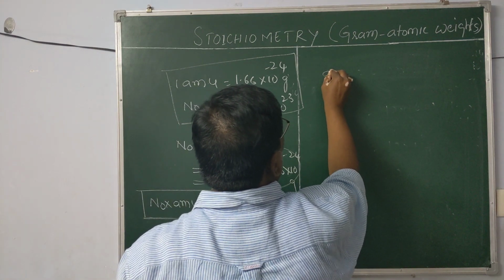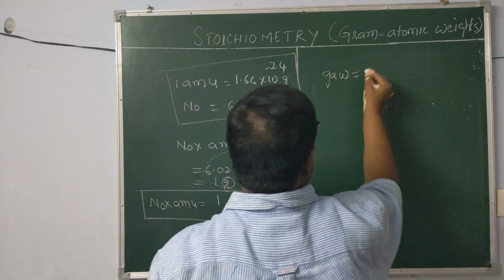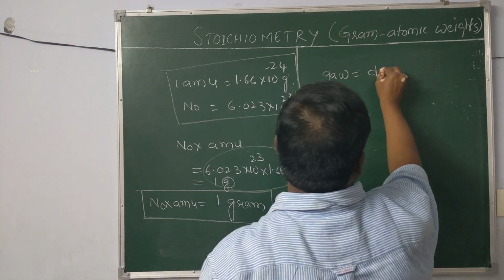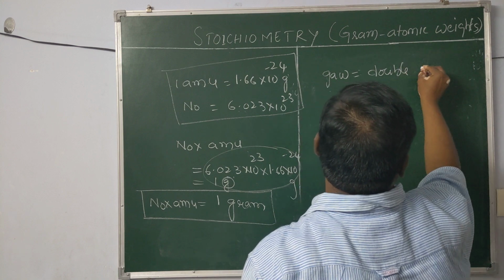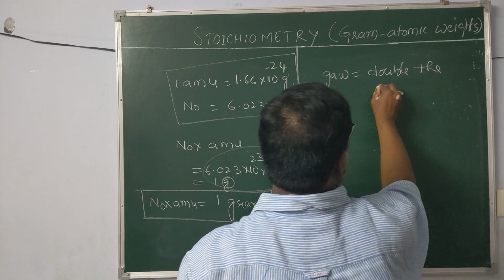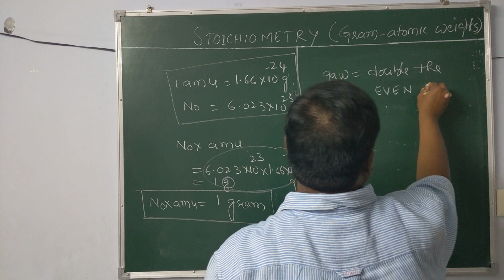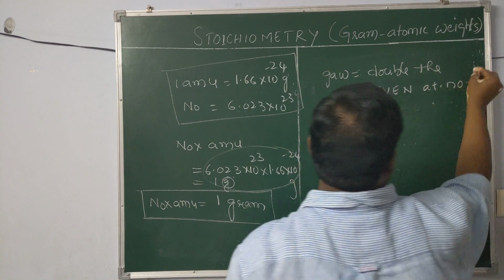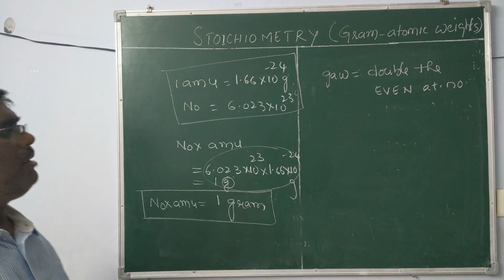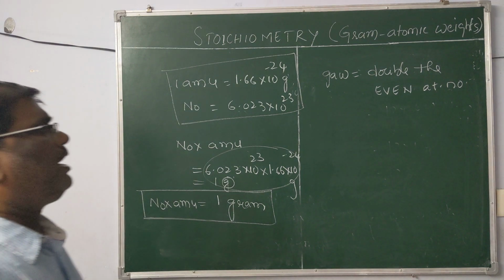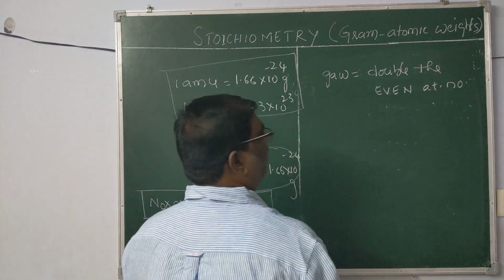Gram atomic weight is equal to double the even atomic number. By doubling the even atomic number, we will get the gram atomic weight.